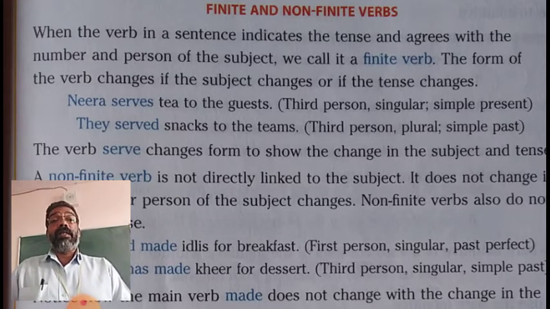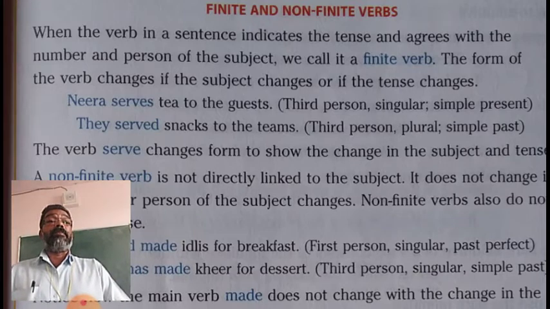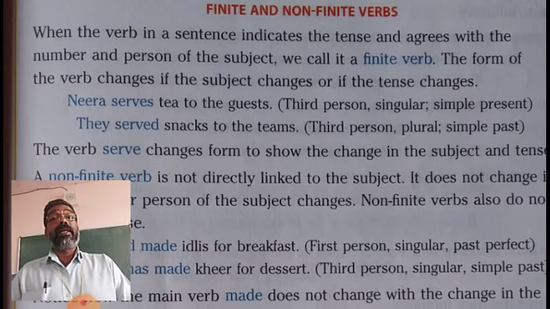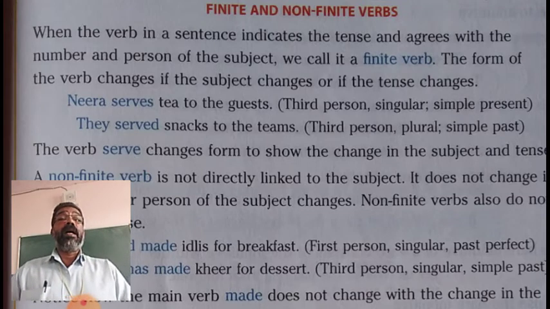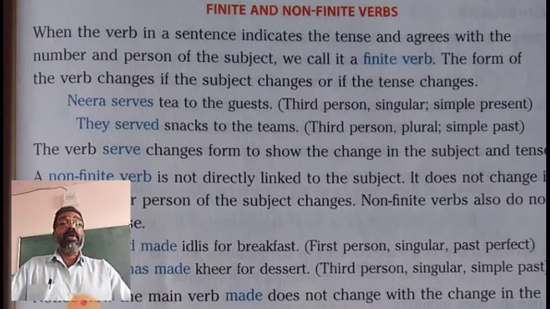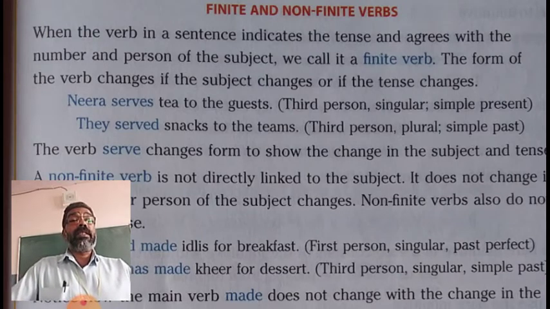According to the changes in the subject and the tense, the verb also is changed. So serves and served are finite verbs in these two examples. The verb serve changes form to show the change in the subject and also change in the tense.